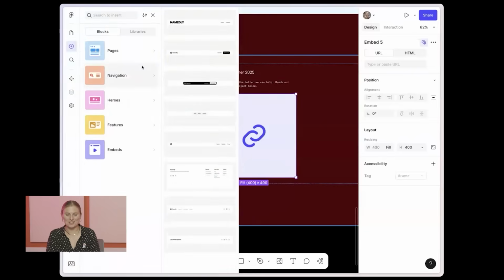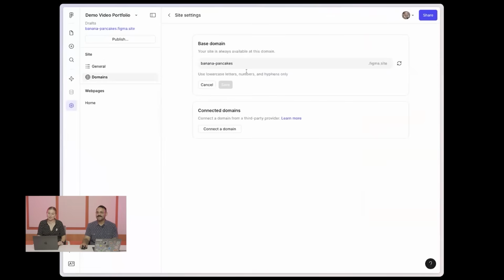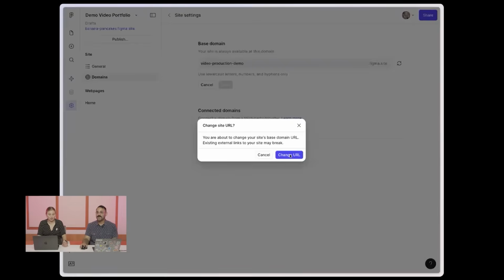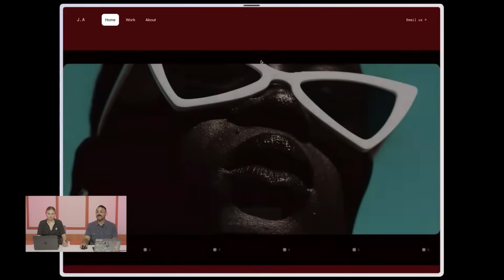The last thing I want to show you all is that as you're creating these sites, you probably don't want to have an auto-generated link that you have to share out with a client. I'm not going to send somebody banana pancakes, although I do love a banana pancake. So what you do here is you come into your settings, you click domains, you click edit domain, and you can change this subdomain to whatever seems right for you. And then all you have to do is click save, change that URL, and then that will be your new custom subdomain live on the web.